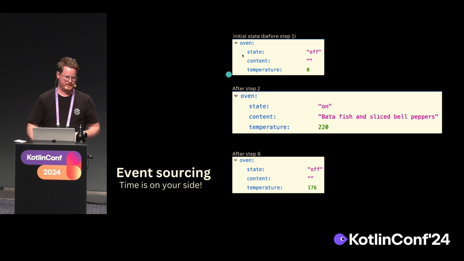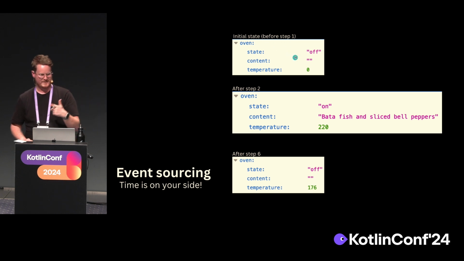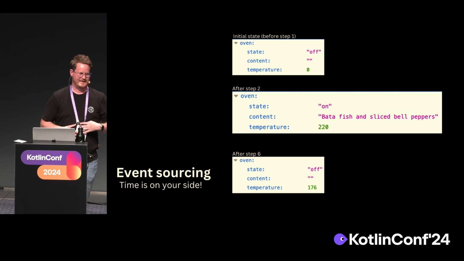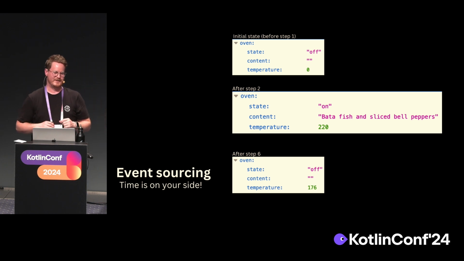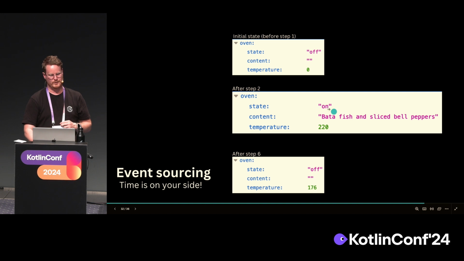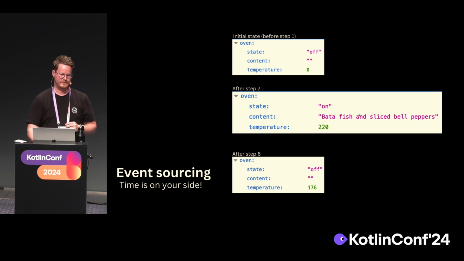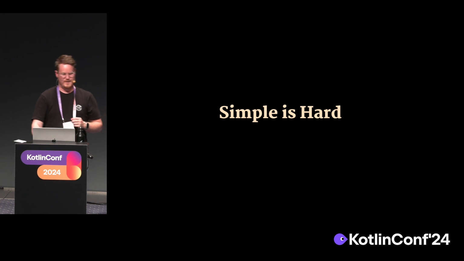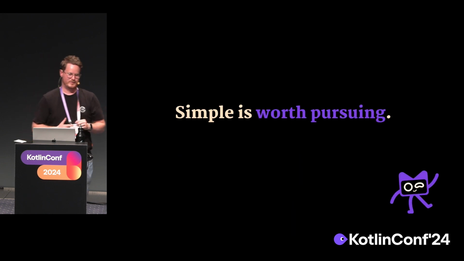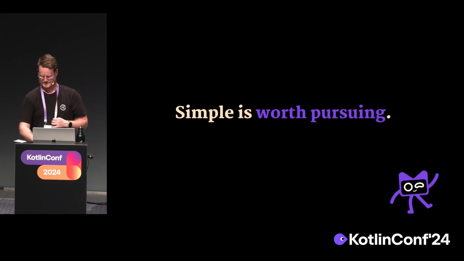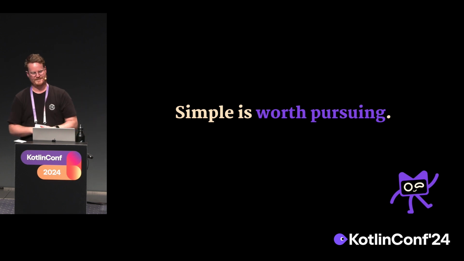So this is the state after the first step, the second step, and the sixth step. With a state-stored system, we would only see the final state. But here we're also able to see what happened in the meantime, so that something was in the oven. So yeah, simple is hard, but simple is very much worth pursuing. That's it. Thank you.